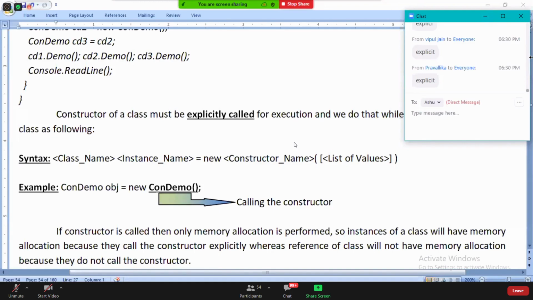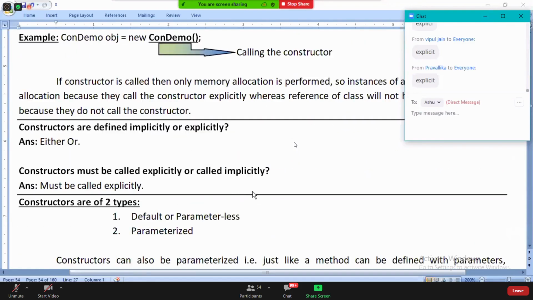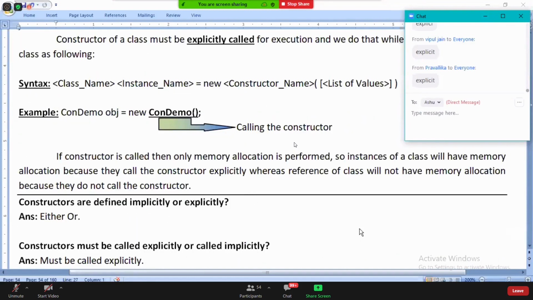Are you guys clear? Read the two questions and answers, guys.